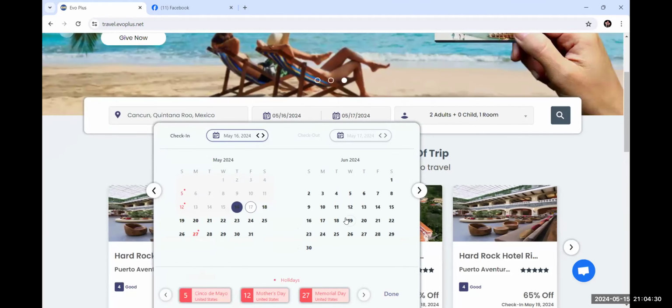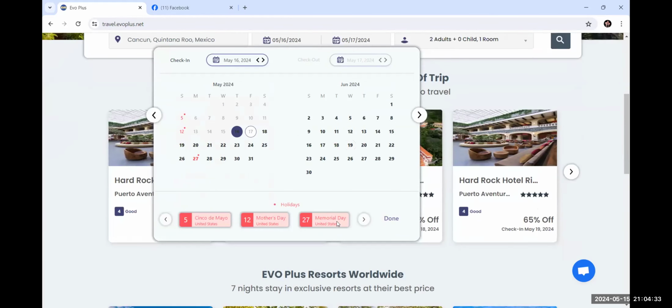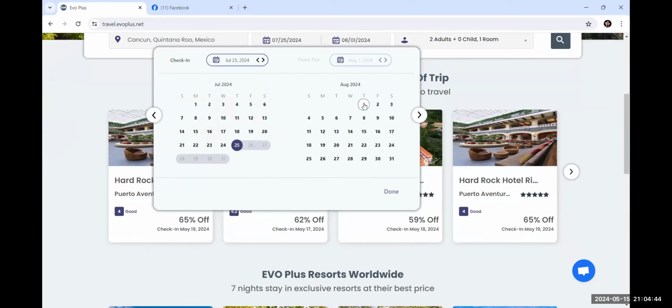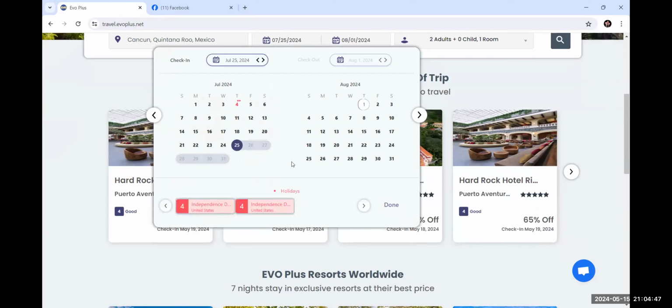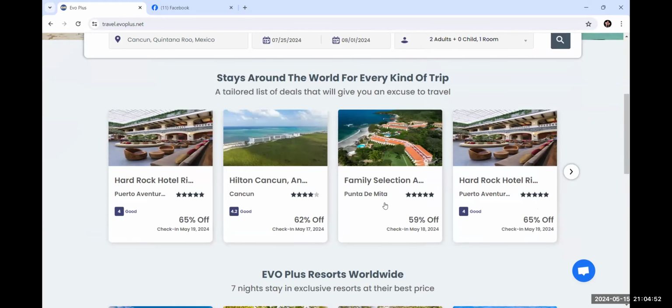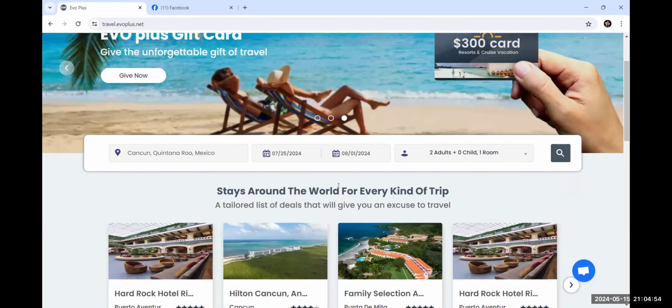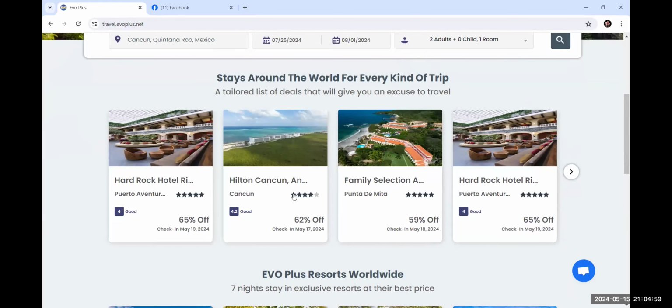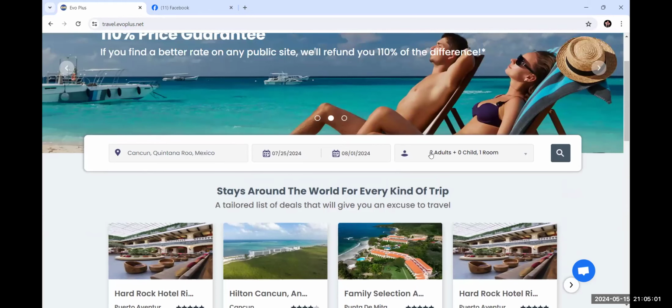So let's go ahead and take a look at some dates of travel. Let's go ahead and take a look at July 25th through August 1st. All right. Thursday to Thursday. Thursday is a decent day to fly out, and Thursday is also a popular day for people to travel, and they'll take just 2 days off of work for 1 week and so on and so forth. All right, so I'm going to leave it to 2 adults, and I'm going to just click search.